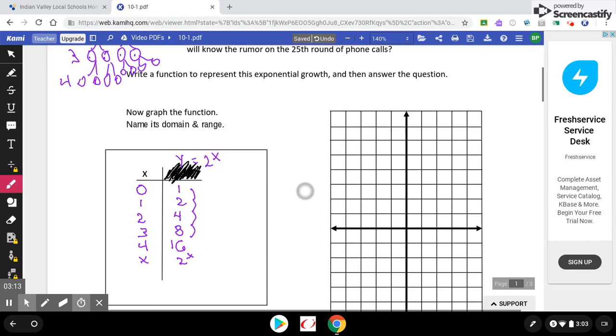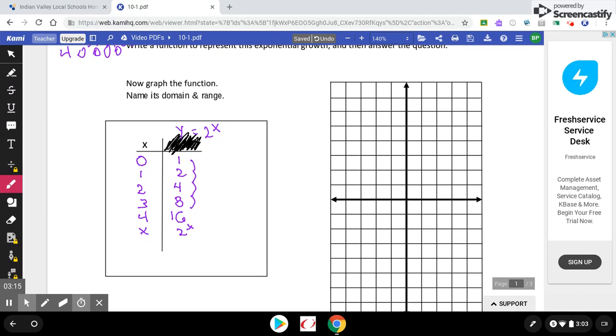So this will give you a little demonstration here of what an exponential graph looks like. Go ahead and graph that. So if I had 0, 1, that'd be right there. 1, 2, 2, 4, 3, 8, and I'm going to run out of room. But as you can see, 4, 16 would be way, way, way up there. So the point of the graph is to show you that exponential functions climb or become large values in a hurry.